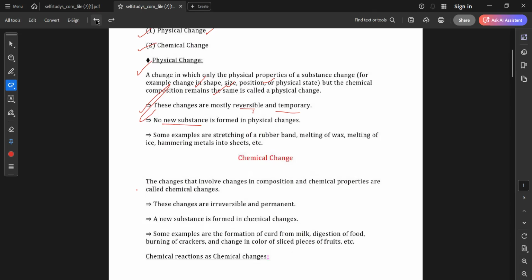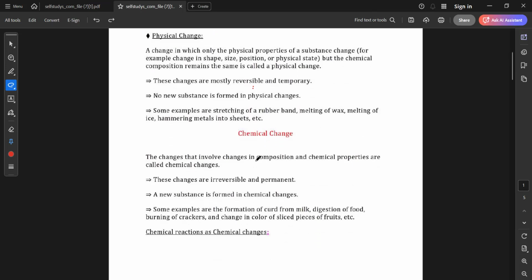Ma'am, will I read the examples? Yes, sure, obviously, because in the exam also, they will give you some examples, and they will ask you whether it's a chemical change or it's a physical change. Okay. These changes are mostly reversible and temporary. No new substance is formed in physical changes. Some examples are stretching of a rubber band, melting of wax, melting of ice, hammering metals into sheets, etc.